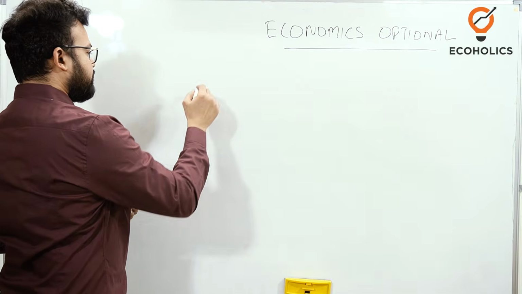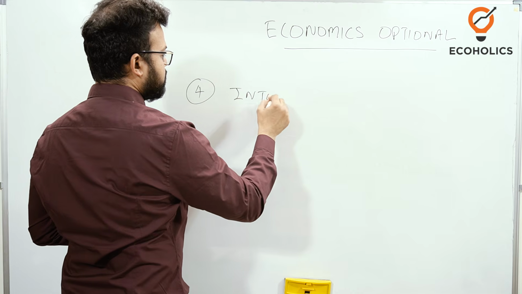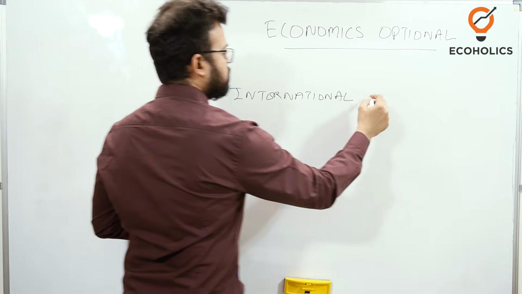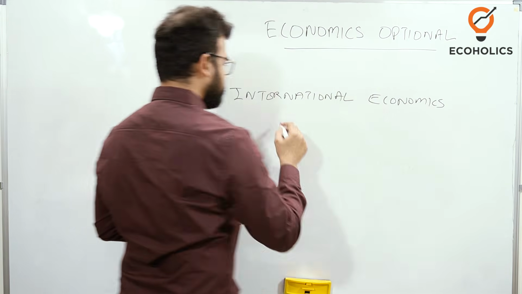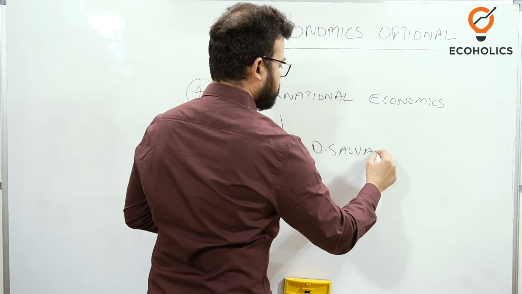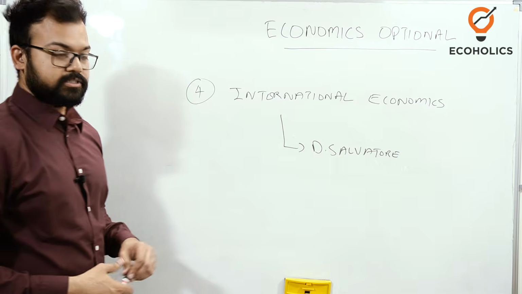Okay, the fourth one that we have is international economics. Now in international economics, Dominick Salvatore is the only book which is considered as best.